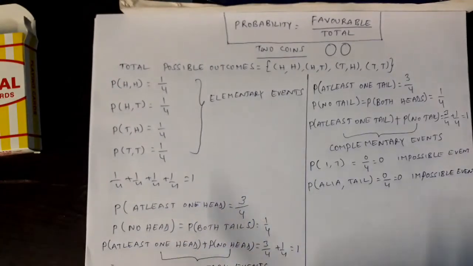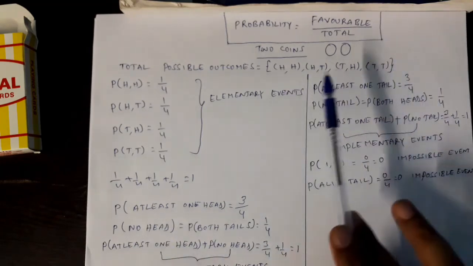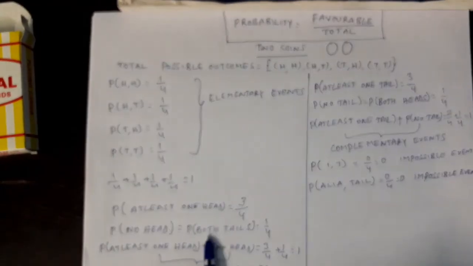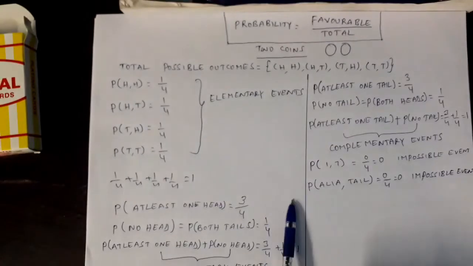You see this. Probability of getting no head. This is the next question. The denominator is of course the total, 4. Coming to the numerator, no head means tell me how many of these 4 are having no head. Only this one, right? That is both tails. The same question can be put in this way: probability of getting both tails. That is only one favorable case. So favorable by total, that is 1 by 4, right?